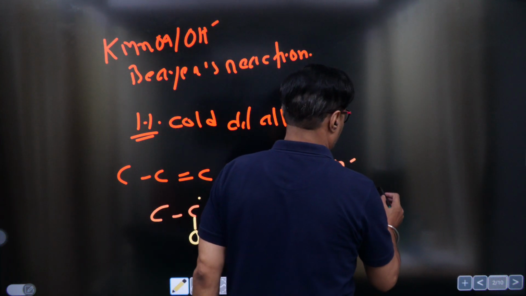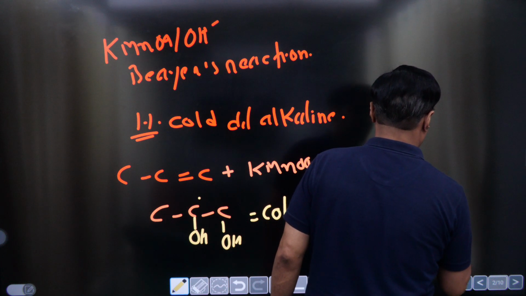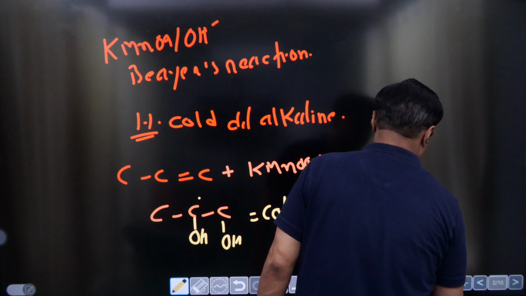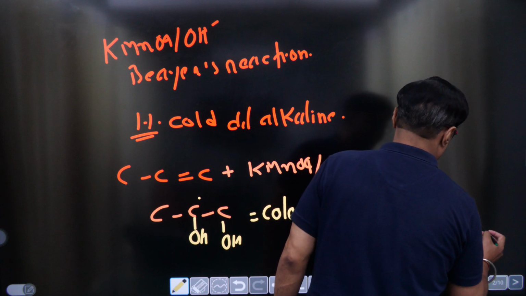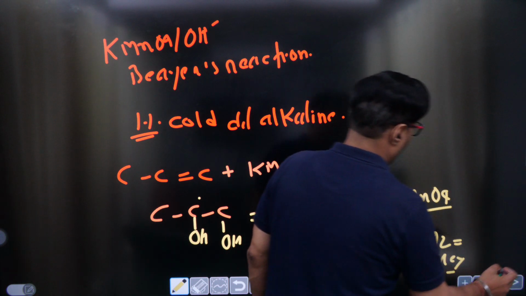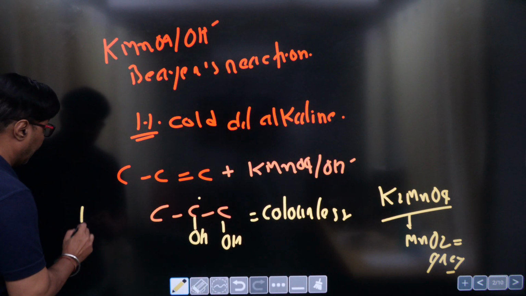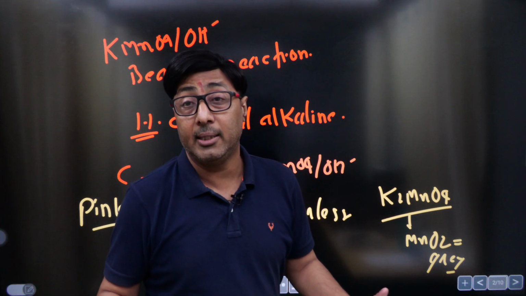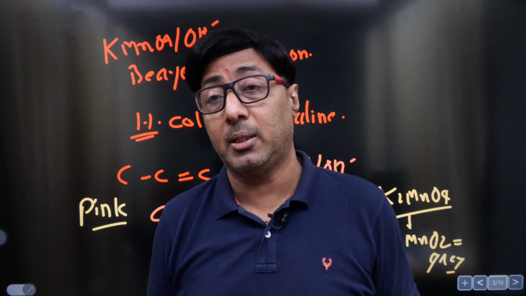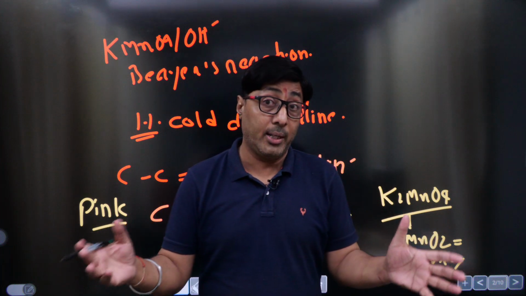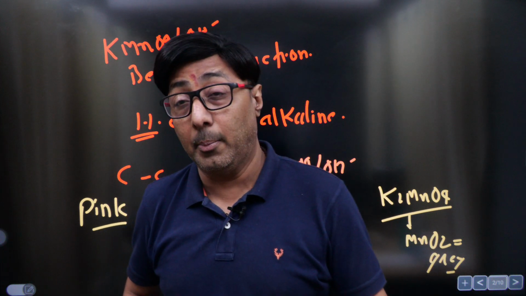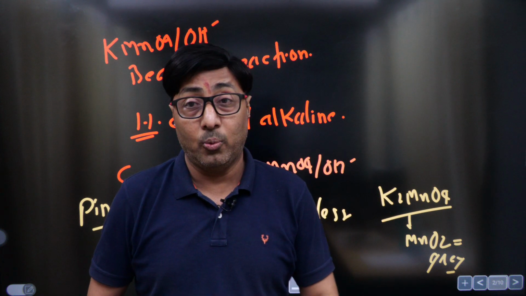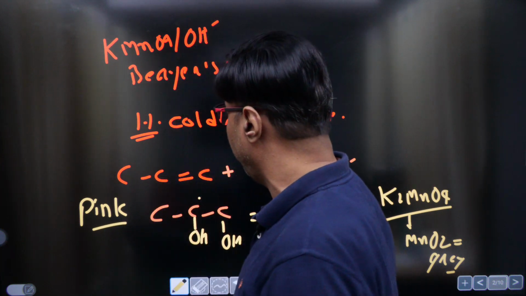In the basic medium, this is going to generate K2MnO4, a somewhat green color, which gets decomposed and converted into MnO2, having gray color. So we started with the pink color, and we got the gray color. So we cannot say technically that it has been colorless. Of course, the color has been discharged, but it cannot be concluded that it's a colorless compound. One compound has been generated, MnO2, that has a certain type of color. So the first part is, it's a factually incorrect statement to say.